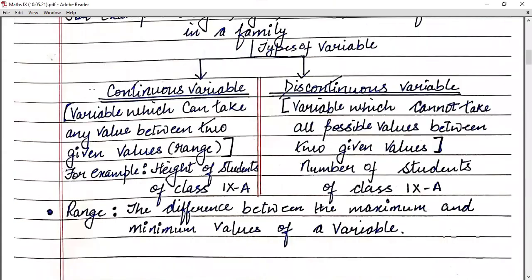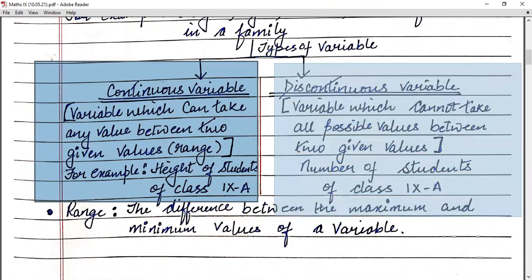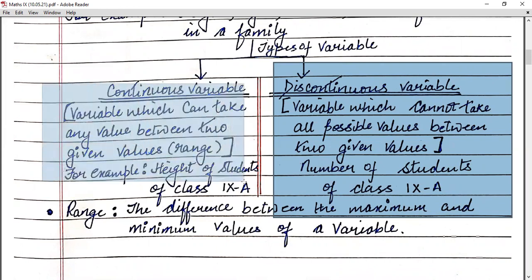Is it clear, children? Again, we have two types of variable: continuous variable and discontinuous variable. Let's see what a continuous variable is.